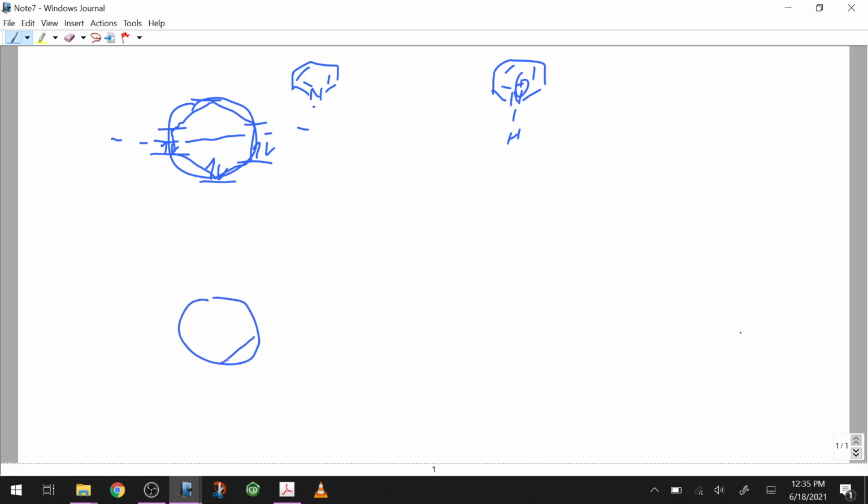If I do that for pyrrole, though, it's a little different. This is a 5-membered ring, so it's not as direct in terms of where the center point is. It still has degeneracy, so I still have 2 equal orbitals. Pyrrole, the non-protonated version, which I'll draw in a second, looks like this. So very similar.